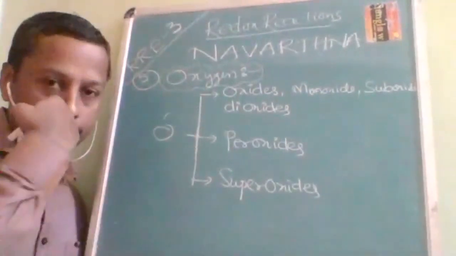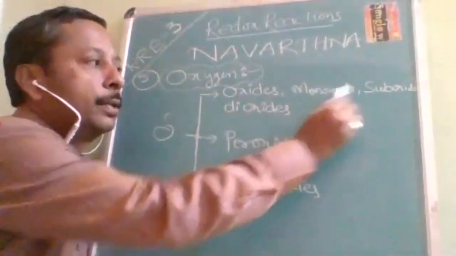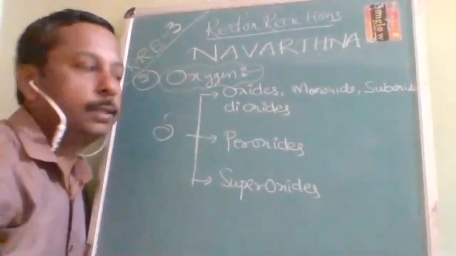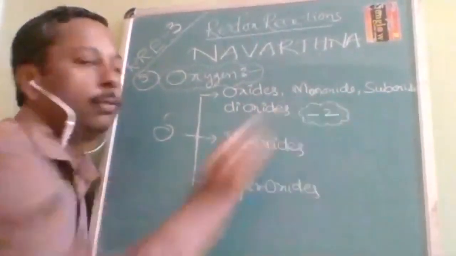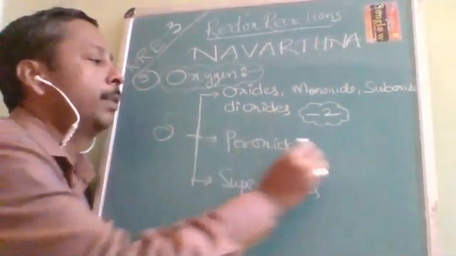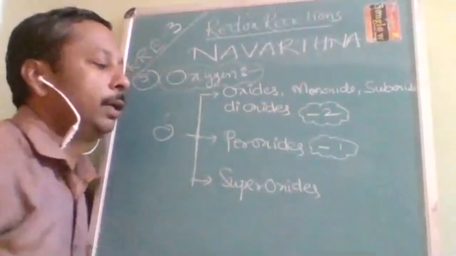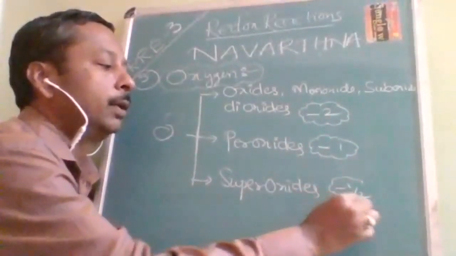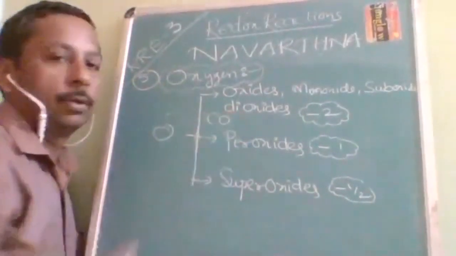So if it is an oxide, monoxide, suboxide, or dioxide, in all these, the oxidation number of oxygen is going to be how much? It is going to be -2. If the substance is a peroxide, then the oxidation number is going to be how much? -1. Superoxide, it is going to be how much? -1/2.